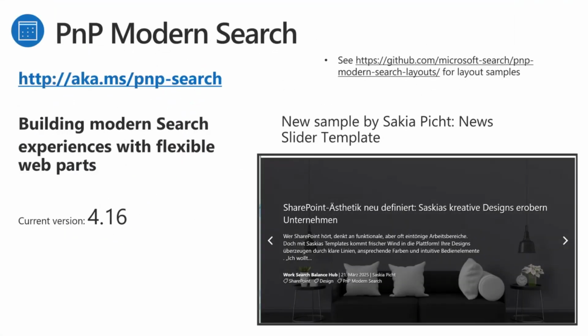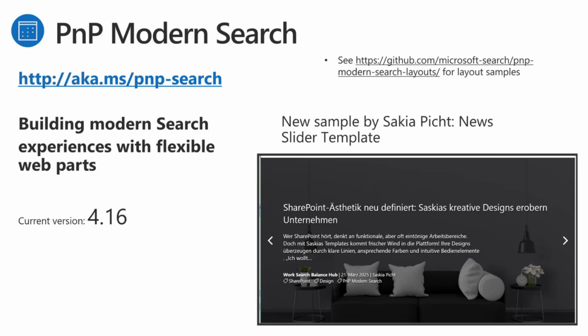And now let's pass it to Casper to talk about the PnP Modern Search. Thank you, Hugo. We are on a pretty stable version right now, 4.16, and we haven't had any issues with that one yet. We've got a lot of issues on the list, but they are mostly enhancements. And we also very much welcome any PRs on our side. We have 2 repositories. We have one for the main project, and then we also have what you see here on the screen, a repository for layout samples where people can contribute by showing us some of the fancy samples they have created for PnP Modern Search.